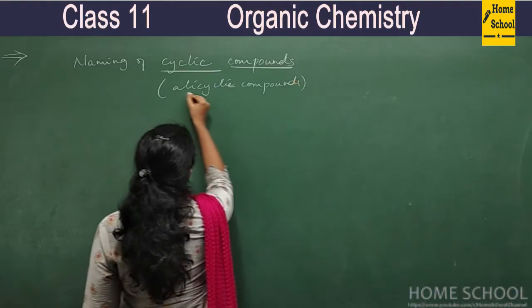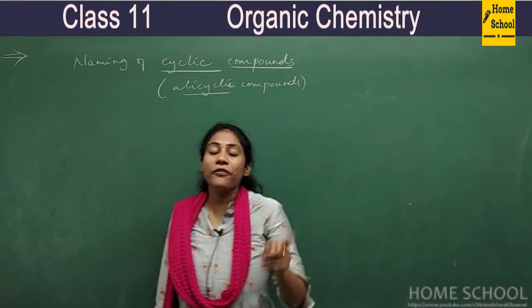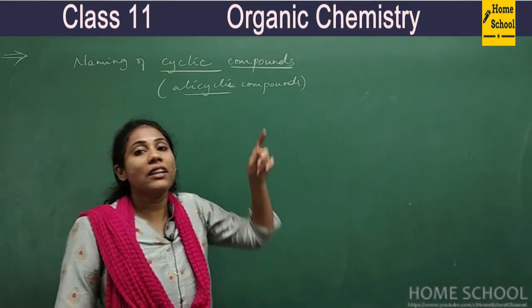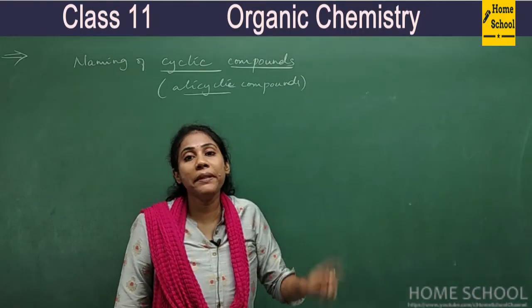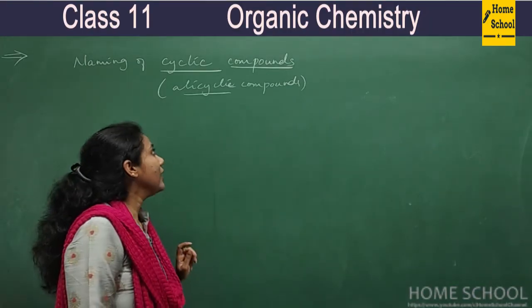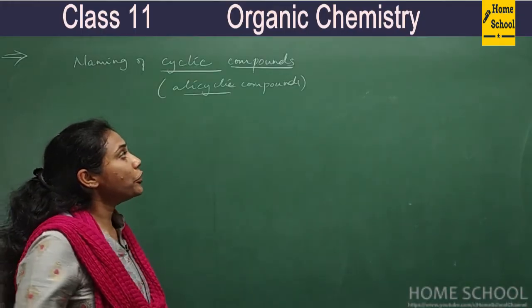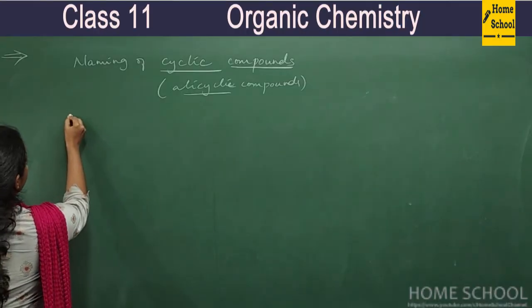So try to understand it carefully, watch the video till the end. Definitely every point on cyclic compounds will be covered, right? So every example is important. Fine. The moment I say alicyclic compound, what do you mean by them? It means that you must have seen such compounds, right?